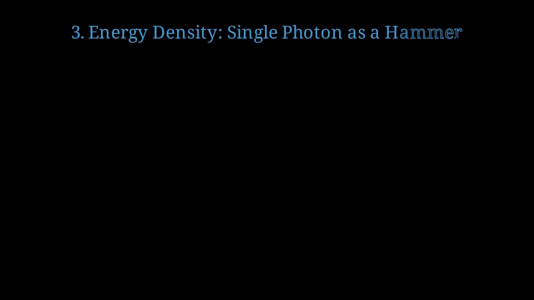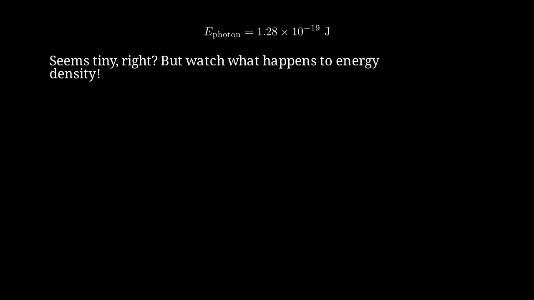Now let's understand why a single photon becomes significant in such small volumes. The energy of a single photon is h bar omega, which equals h bar times 2 pi c over lambda. For 1550 nanometer light, this gives approximately 1.28 times 10 to the minus 19 joules. This seems tiny, but watch what happens when we calculate the energy density. The energy density is the photon energy divided by the mode volume, giving roughly 0.2 joules per cubic meter.